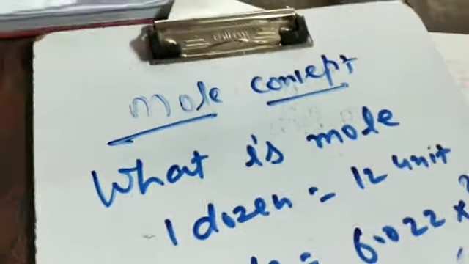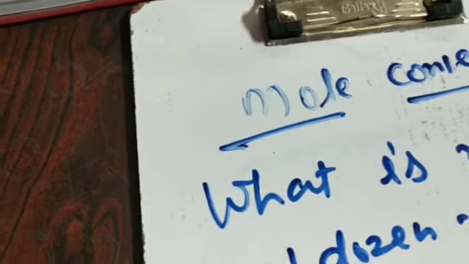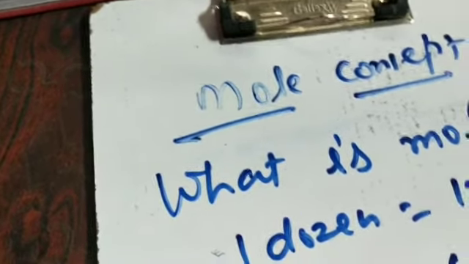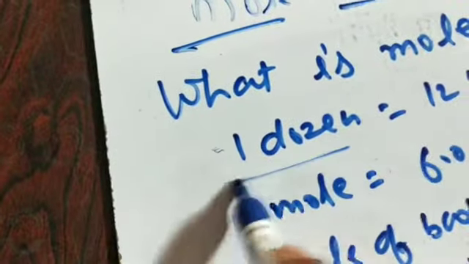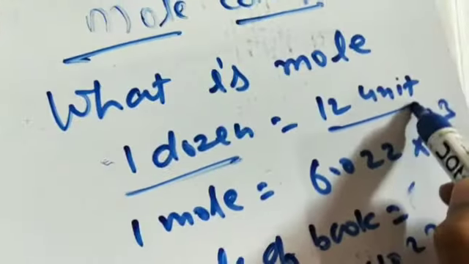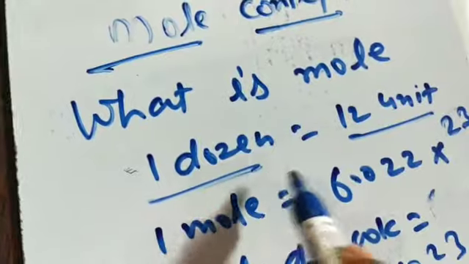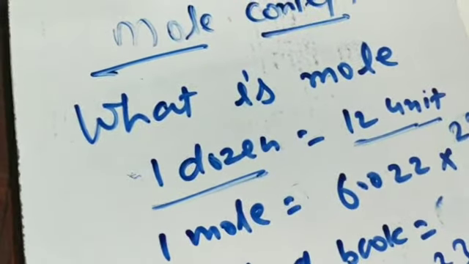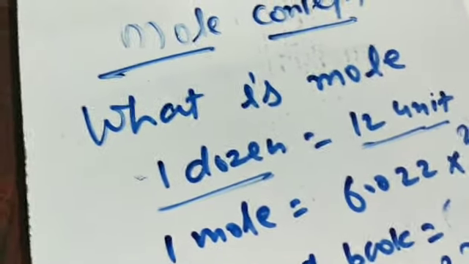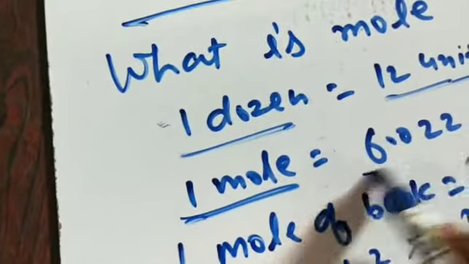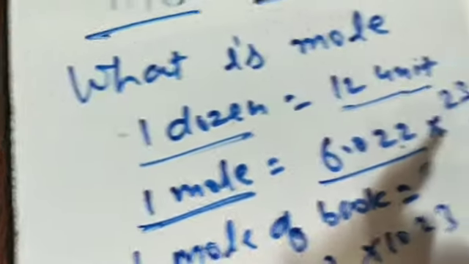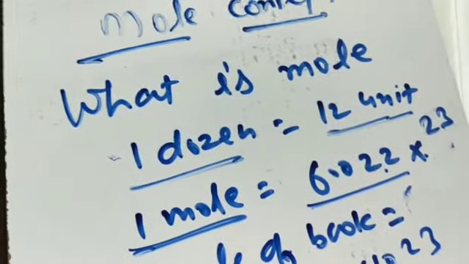Now, related to this chapter, that is mole. What is a mole? We are aware of 1 dozen. What is 1 dozen? 1 dozen means 12 units. If we purchase 1 dozen of bananas, then we purchase 12 bananas. In the same way, 1 mole is equal to 6.022 into 10 to the power 23 units.